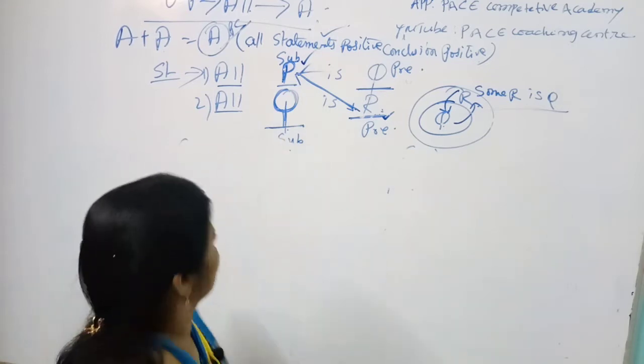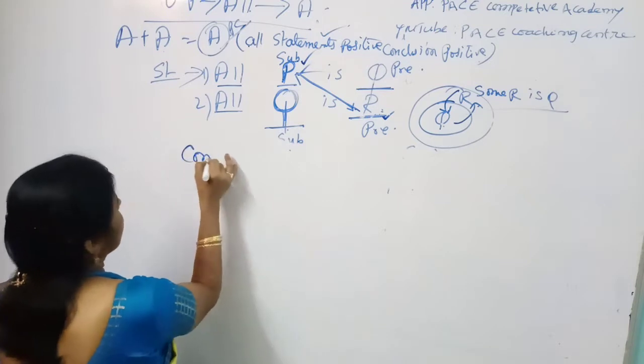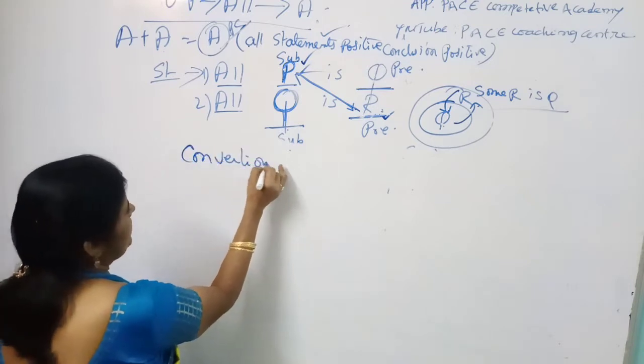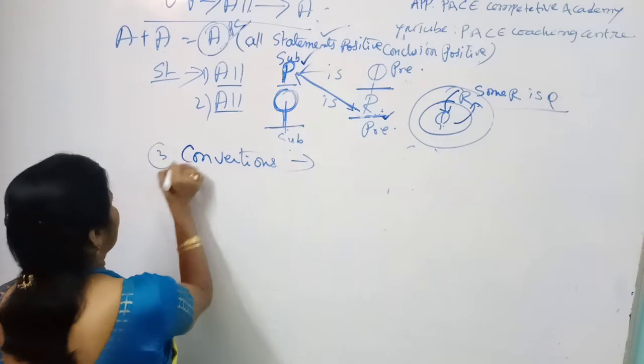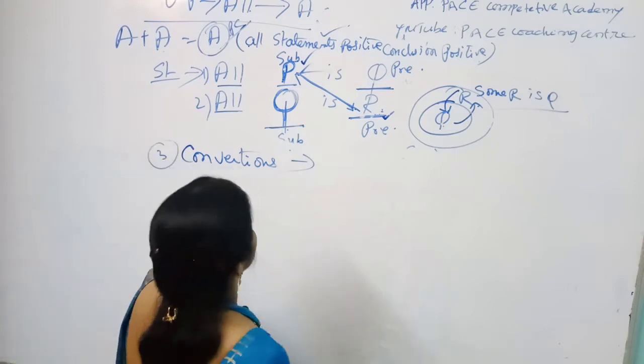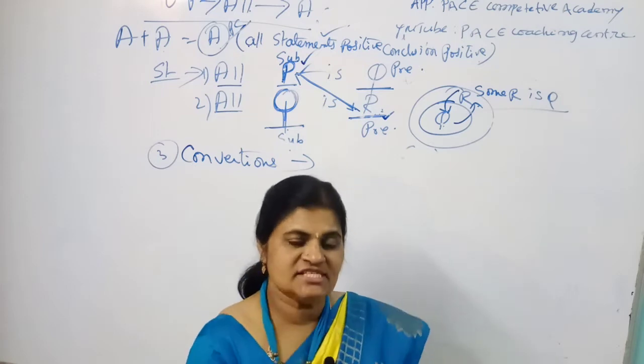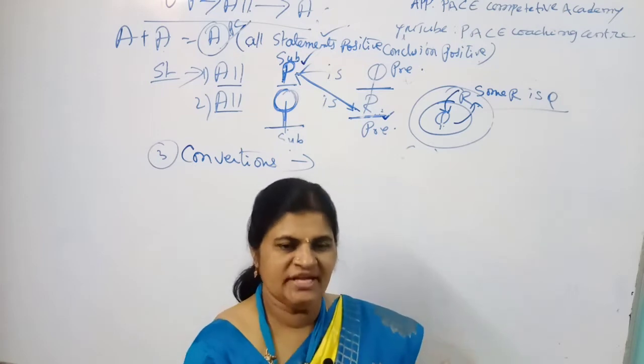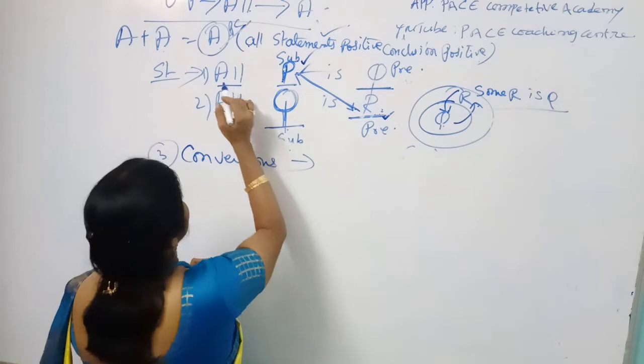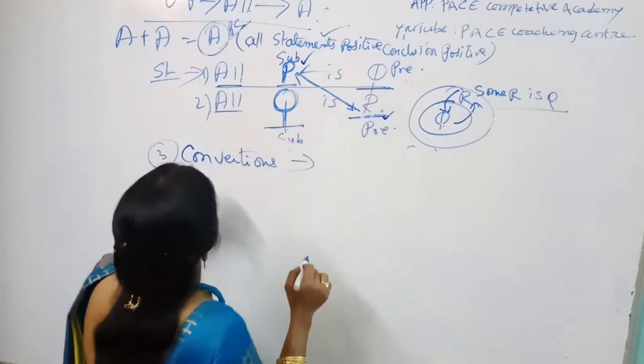What are the remaining? The remaining are conversions. The third variety of conclusion, conversion. So what is conversion? Conversion is nothing but the statement being reversed. Coming to the first statement, what is given?